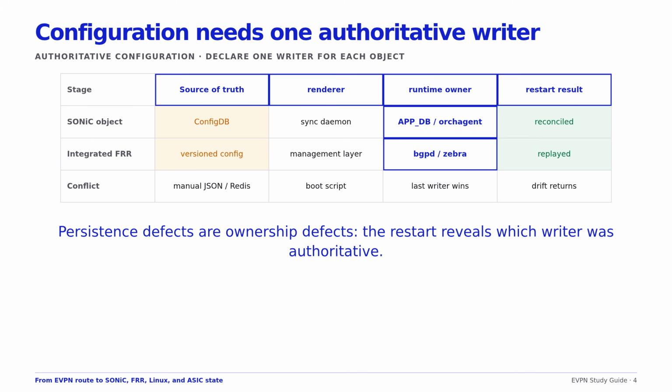Define one owner per object class, render from version control, validate the target image's schema, and make save or reload an explicit workflow. Compare running, persisted, and generated intent before changing the network.